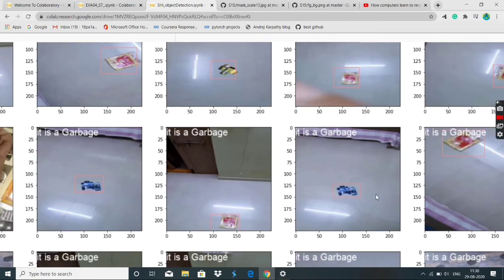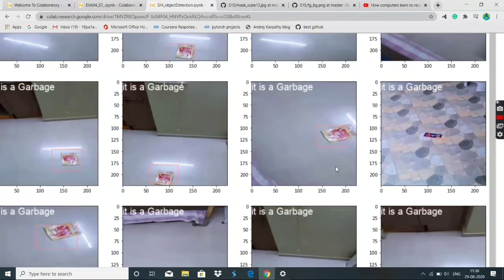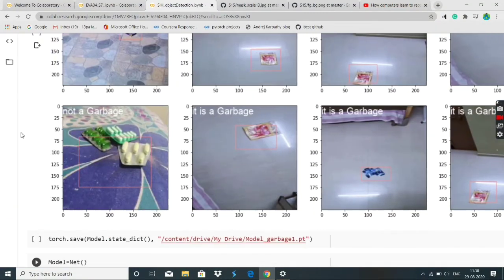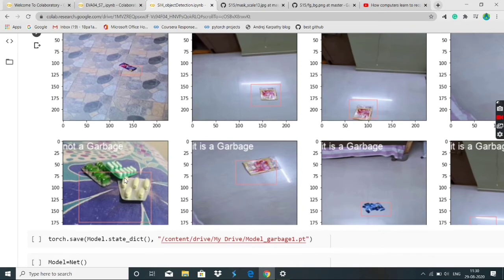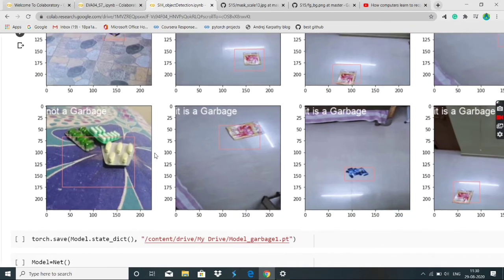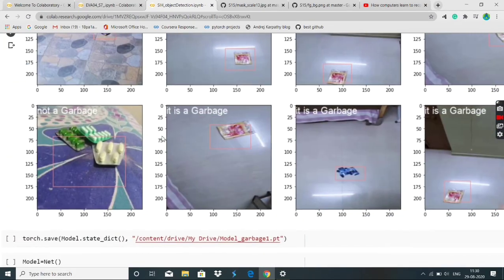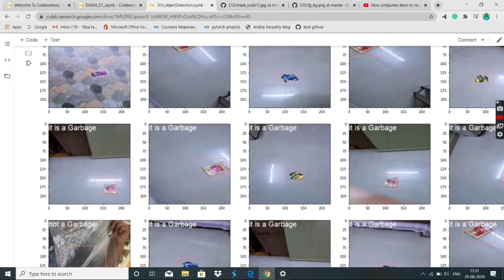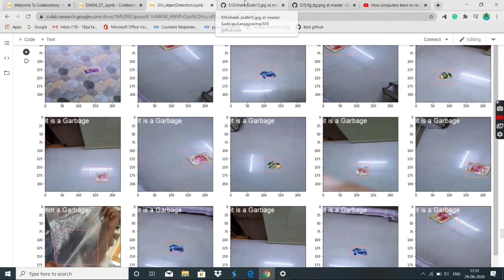It's a garbage again, and it is working well. And this one is detected as not a garbage. So this is an example of object detection, and I developed it using PyTorch, guys. So we'll go to the next thing.